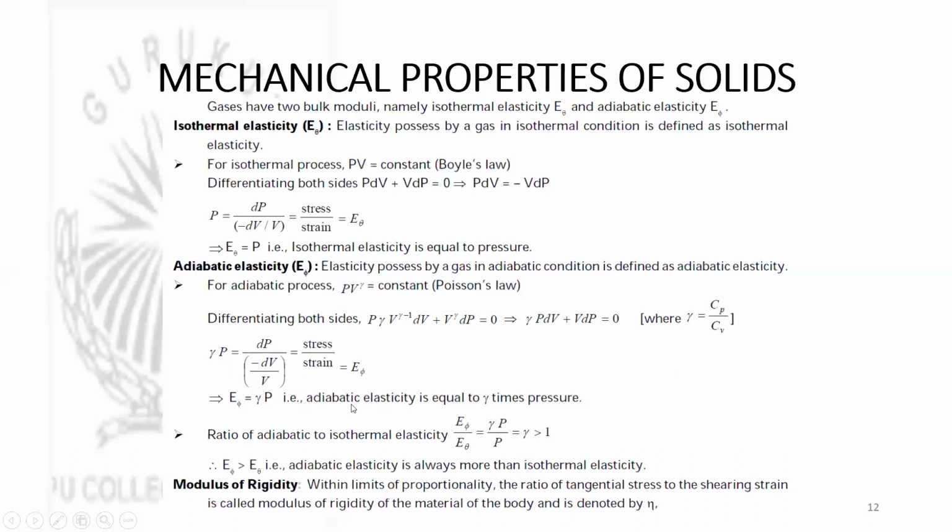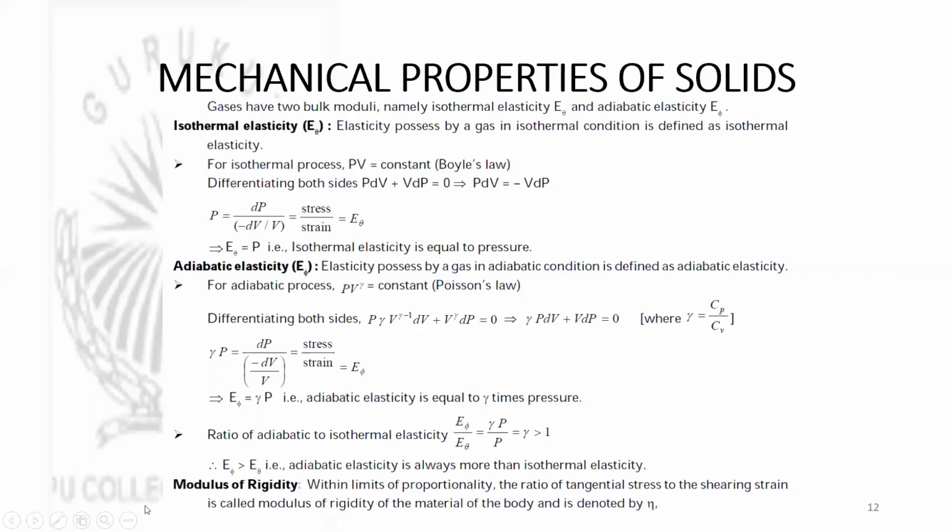So adiabatic bulk modulus or adiabatic elasticity is equal to gamma times the pressure, and gamma is in general greater than 1. So if you take the ratio of adiabatic to isothermal elasticity, it is gamma, which is greater than 1. That means adiabatic elasticity is always more than isothermal elasticity.